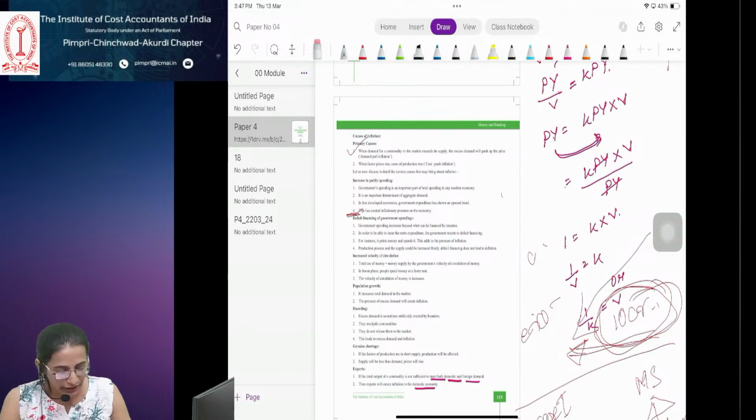Now we have recurring or cumulative deposits. Shaila, do you know about recurring deposits? Hello? No, ma'am.